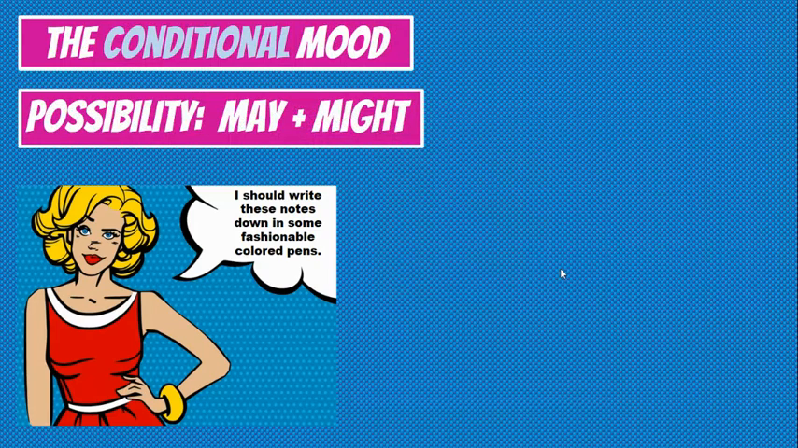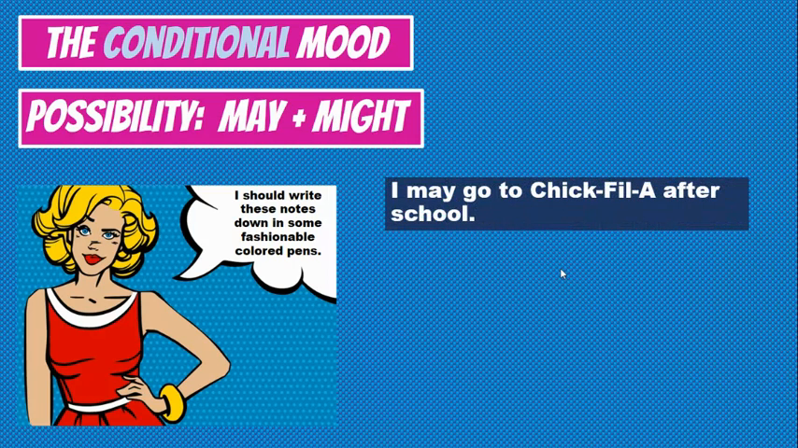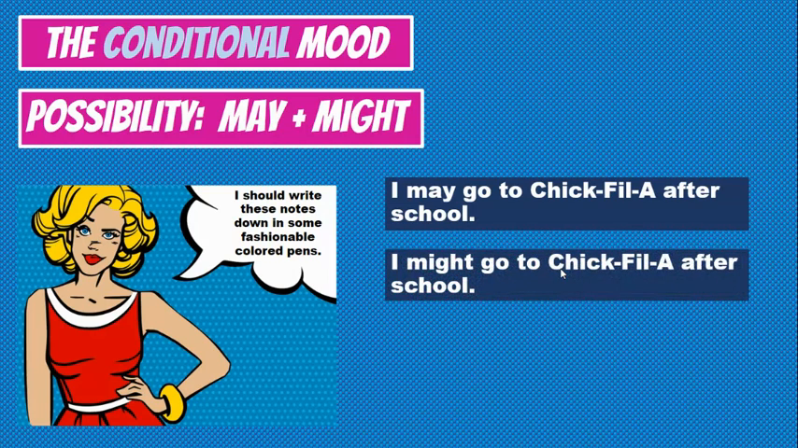So if I take on possibility, we use may and might to create a sense of possibility. The condition is possible. But I want you to hear the difference between them because oftentimes some people don't know how to use one or the other. If I say I may go to Chick-fil-A after school, or I might go to Chick-fil-A after school, the first one sounds more possible than the second one. I may sounds much more possible than I might.